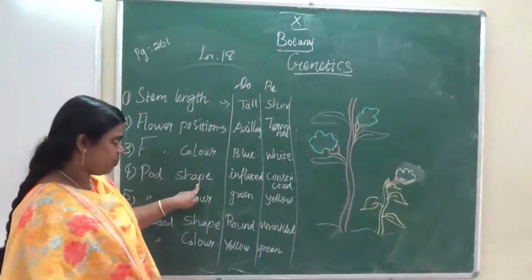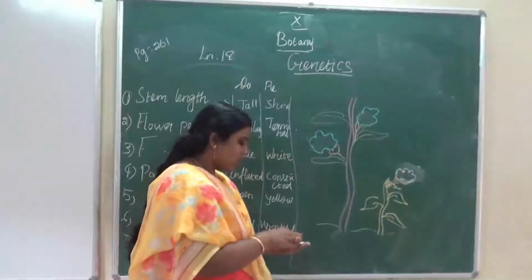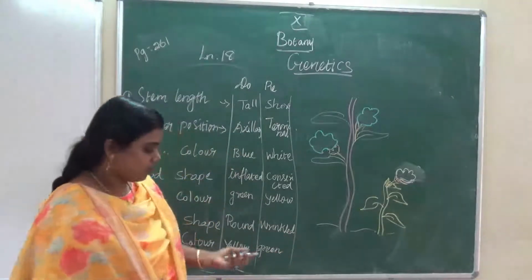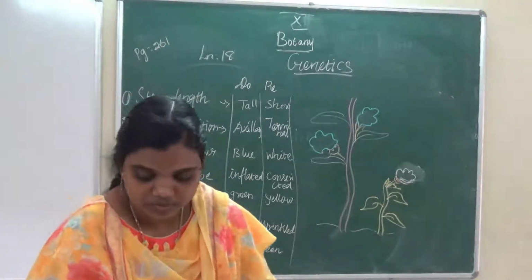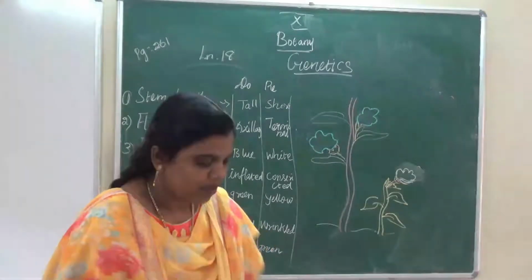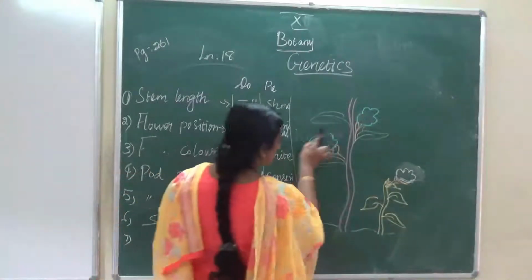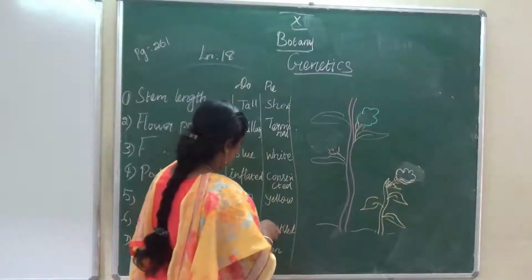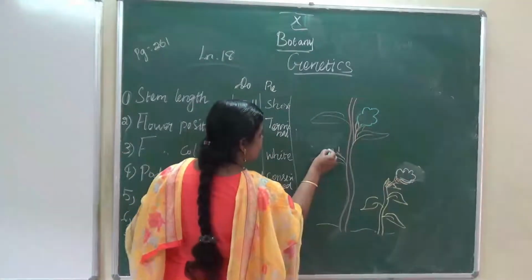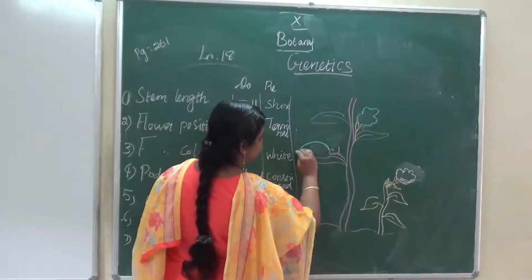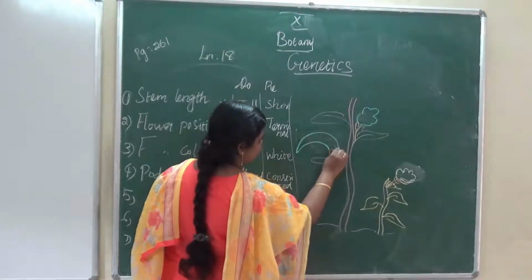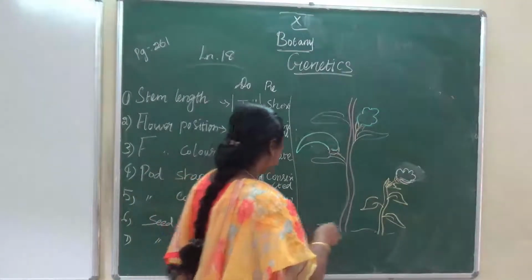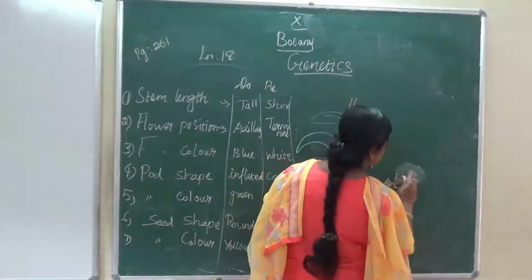And pod shape. Pod shape is inflated and constricted.